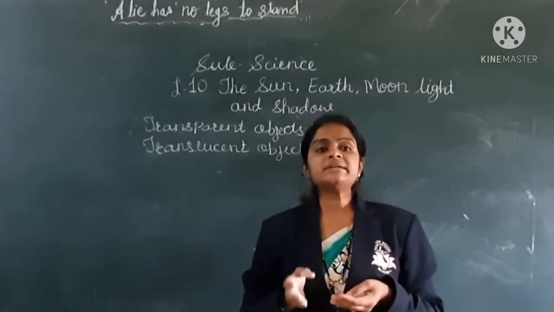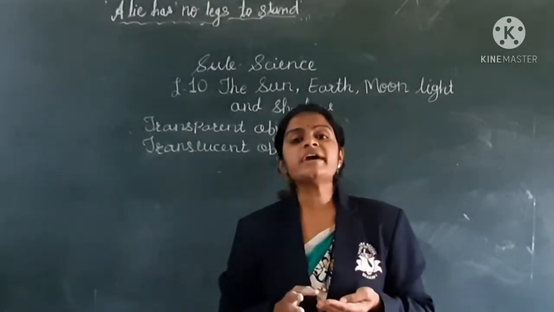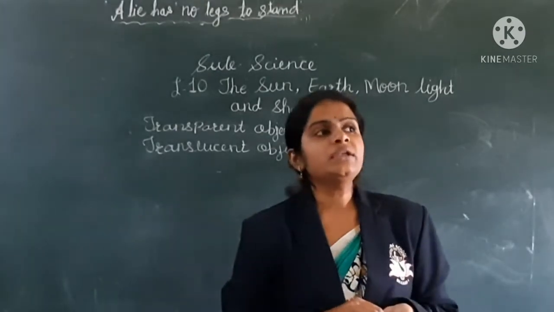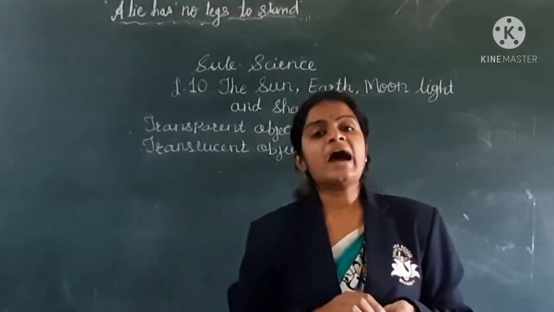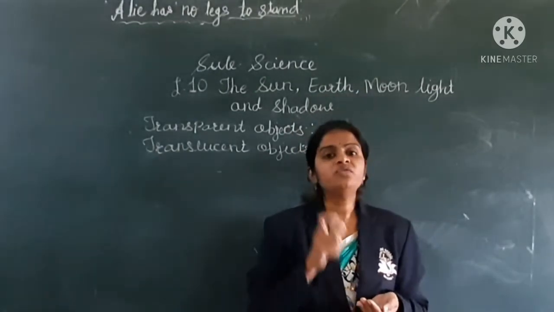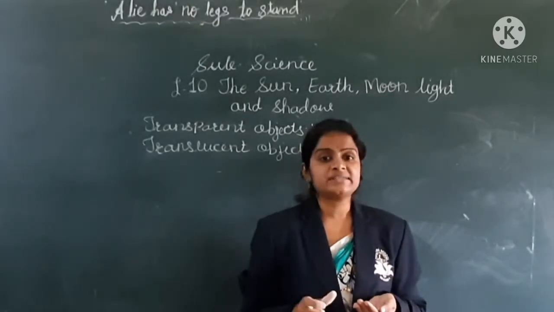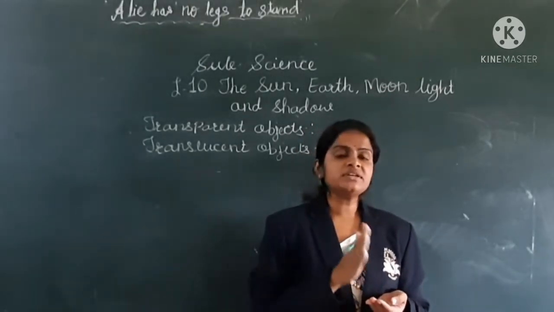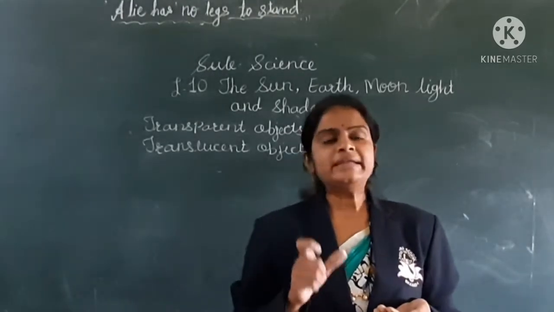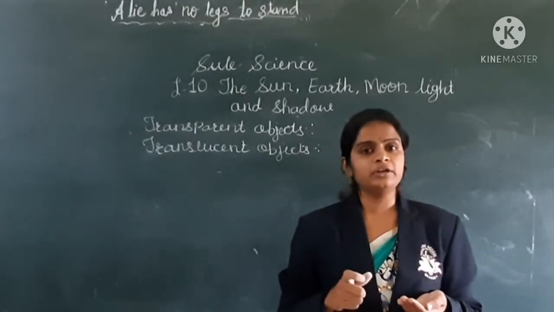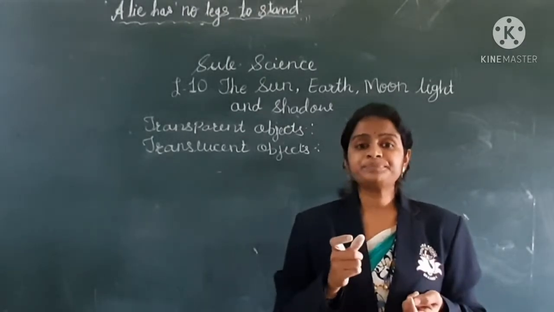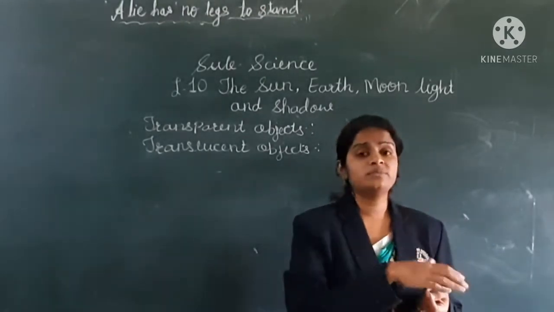See children, certain types of plastic and certain types of glass are translucent materials. In our homes, some windows are made of translucent glass. Most houses use translucent glass. In translucent glass, you can see the object, but it will not be clear. It looks like a faint color. You can see the object, but you can't recognize which object is there.